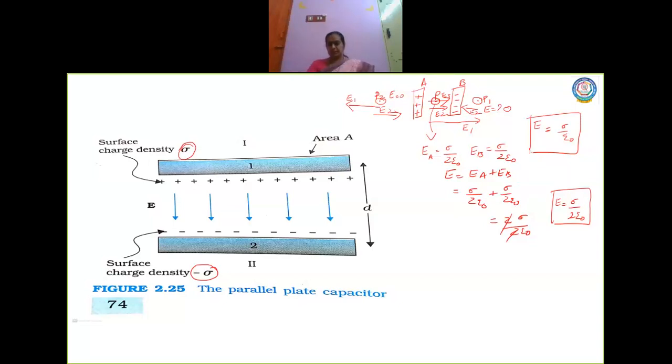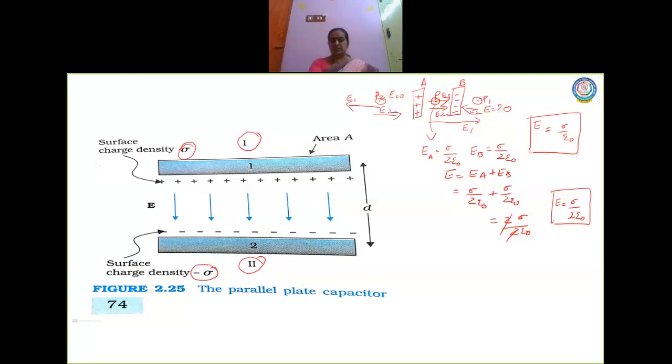Now look at your textbook. The same equation is given. The difference is that I have drawn the plates vertically, while here they have drawn it horizontally. That's all. They have taken two regions, region 1 and region 2. In the outer region of the plates, in both regions, the electric field is 0, right? Now in the inner region, what is the electric field?